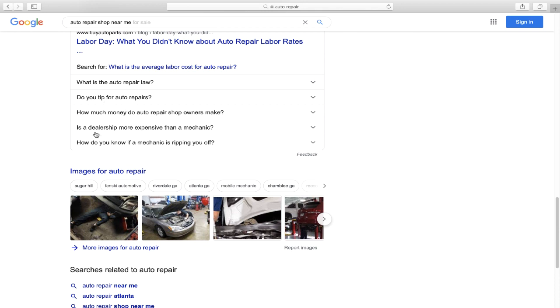So you've got the question here, is a dealership more expensive than a mechanic? That would be a good blog post. How do you know if a mechanic is ripping you off? That might make a good blog post, but when it's an auto repair shop writing that post, there could be so much bias that it may not be a good post to do. But I'll show you another example here.